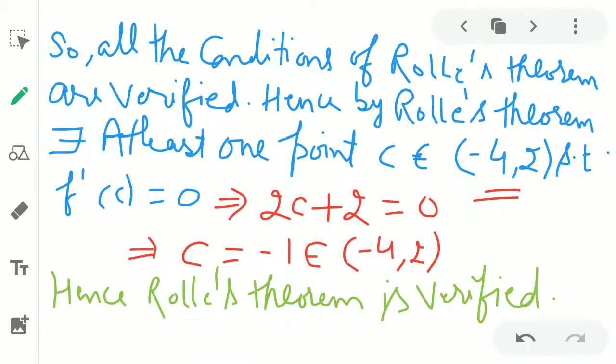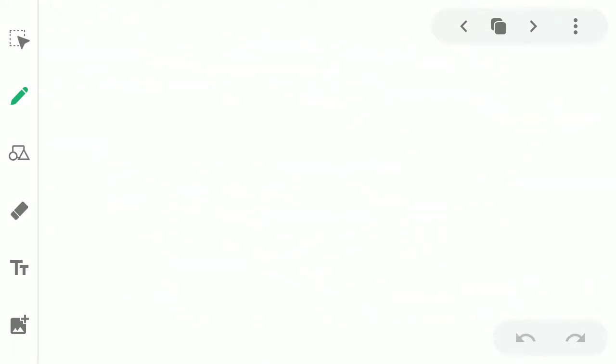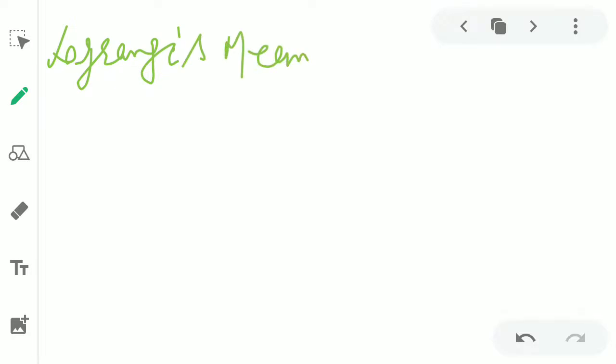So now we are coming to our next theorem, the Lagrange mean value theorem.